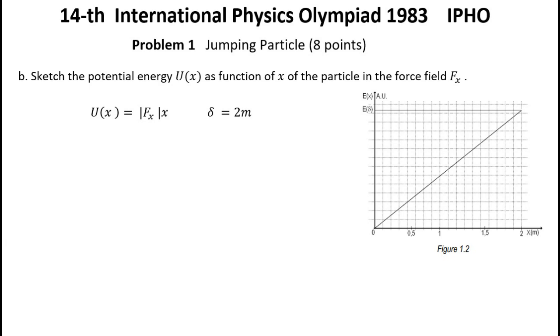In the point A the energy of the particle is entirely potential. The numerical value of the position of point A, furthest away from the origin, is delta = 2 meters if the motion occurs without friction. The dependence of the potential energy on the position in the domain 0 to delta is represented in the figure. During the real motion of the particle, with friction, the extreme positions reached by the particle are smaller than delta, because of the loss of energy due to friction. The graph in the figure is the answer to question B.